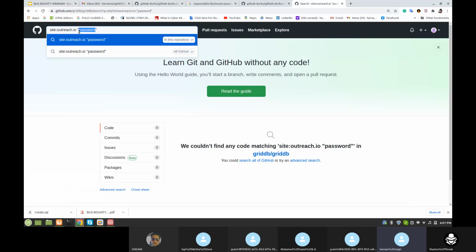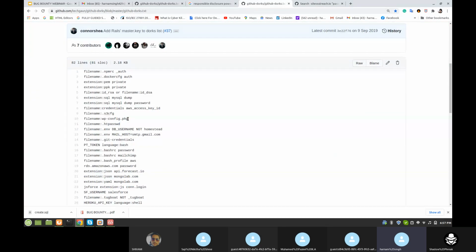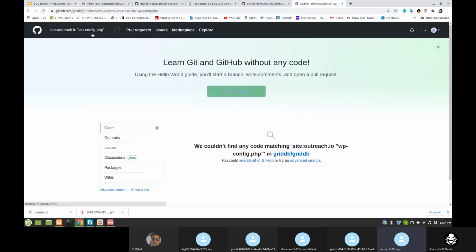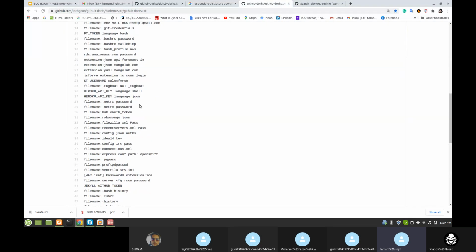You can choose from here also, http password, wp config file. If it is enabled, then it can disclose a lot of information. Let's check. No. Let's change the domain. Like that you can choose one by one here: netrc API key, Heroku API key, in a language like JSON you can find SF username. One by one you can find all these things.